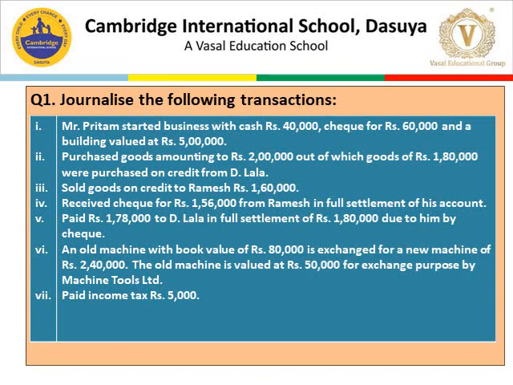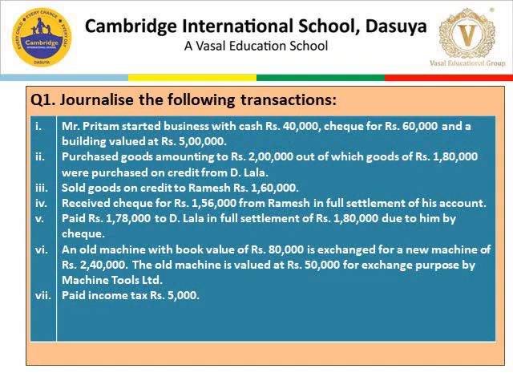Journalize the following transactions. Number 1. Mr. Preetham started business with cash rupees 40,000, cheque rupees 60,000 and building valued at rupees 5 lakh. These are the things brought in by the owner of the business at the commencement of business.